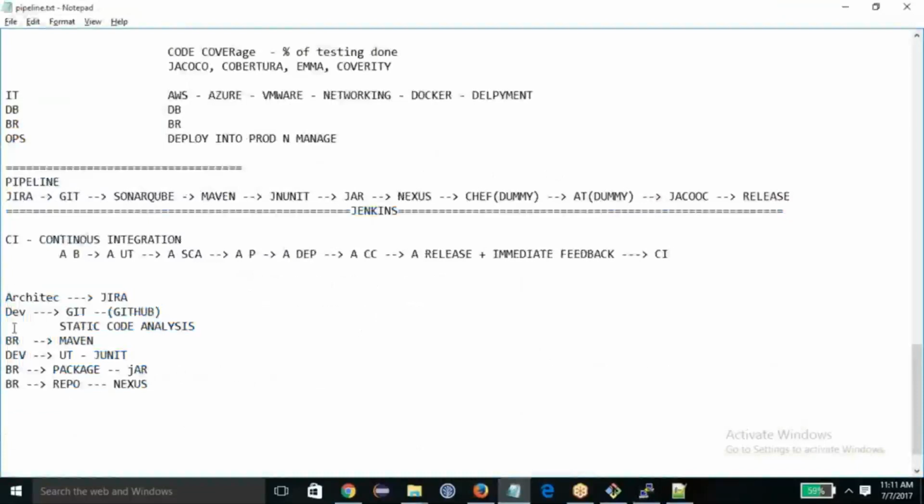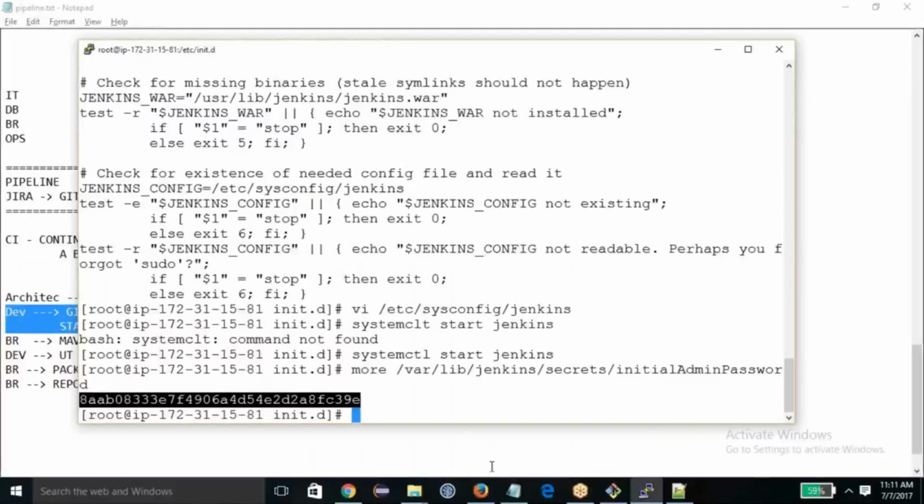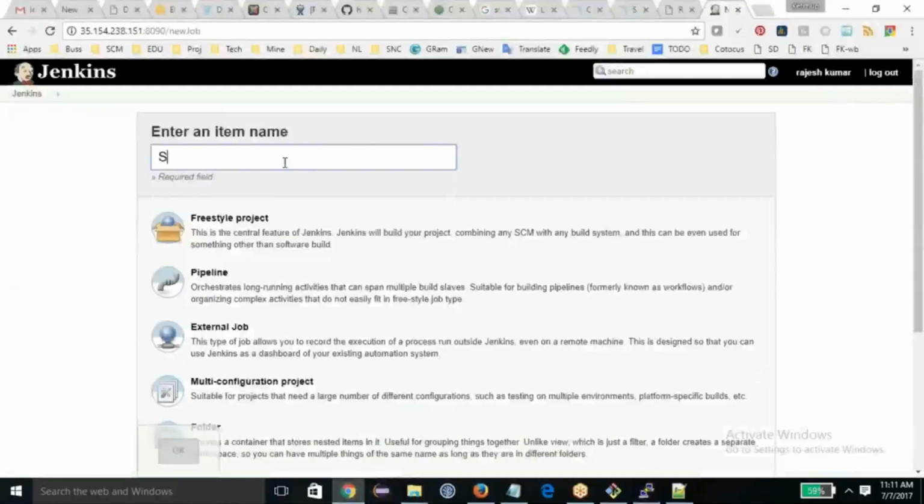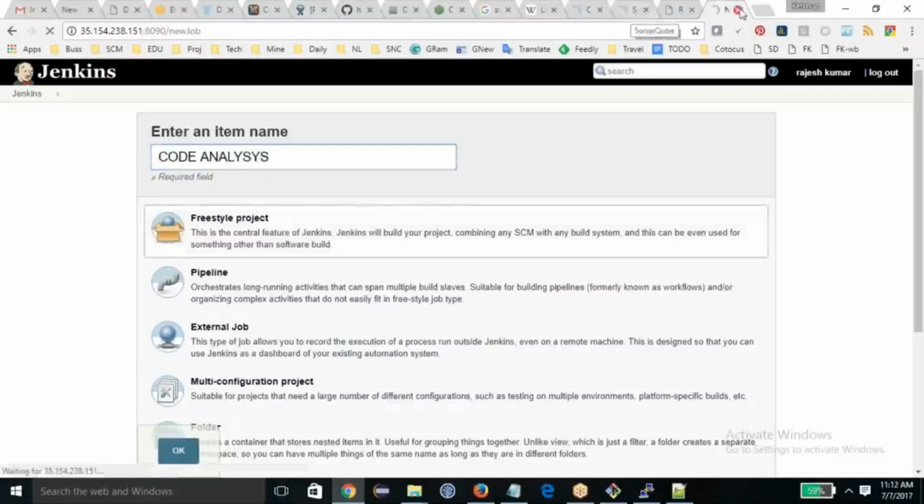Now what I'm going to do? Let's get started with static code analysis. I want that code to be put through static code analysis. What I'm going to do is use Jenkins and create a job, let's say code analysis. Code analysis. Freestyle project, okay.